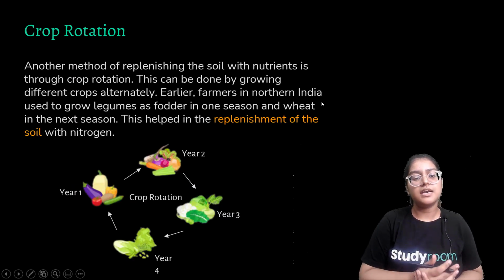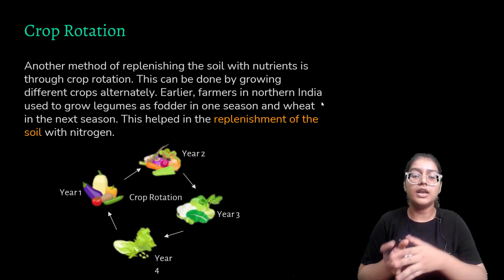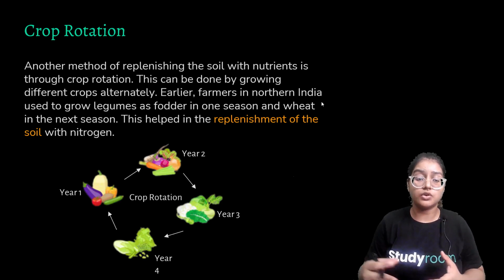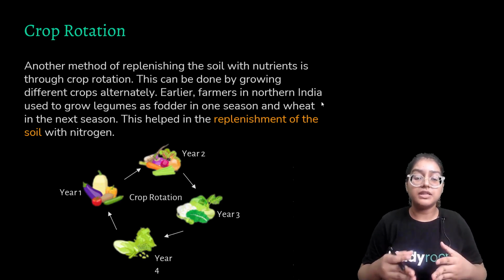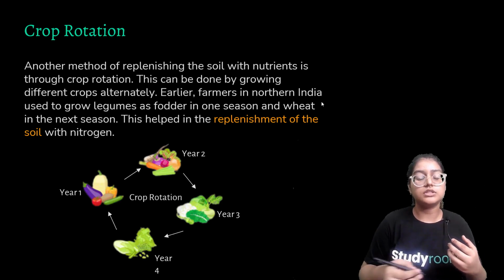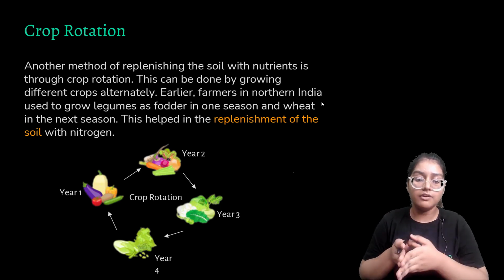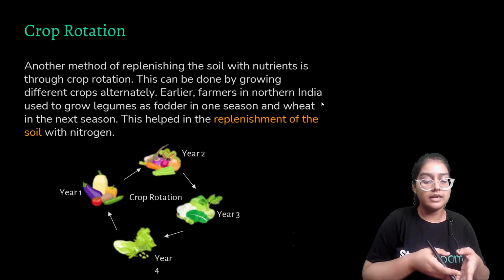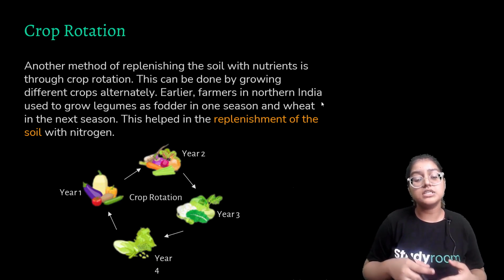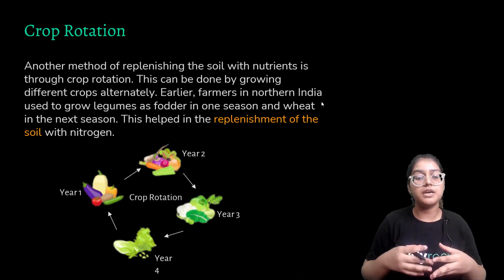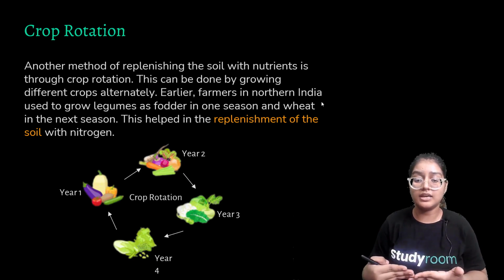There is another method to replenish the soil apart from leaving it uncultivated for 2 to 3 months. Another method of replenishment of soil with nutrients is through crop rotation. This can be done by growing different crops alternately. For example, growing a kharif crop in the season of rain and growing a rabi crop in the season of winter. This is a method of crop rotation.